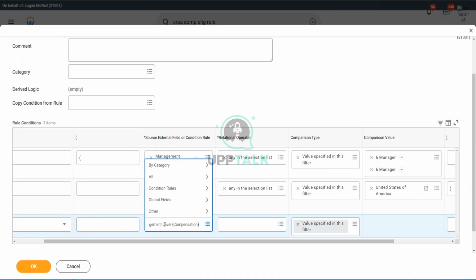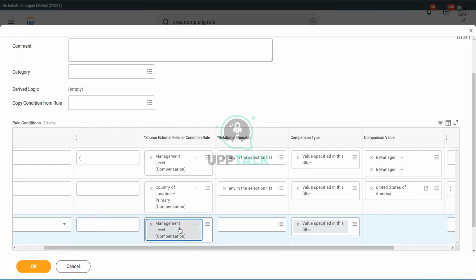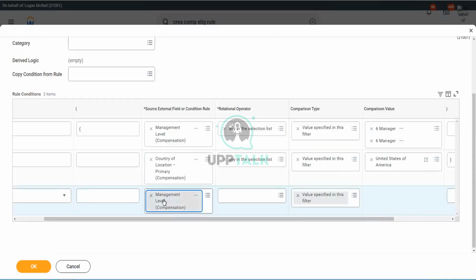Put it in with a Control-V paste and just search for it again, right? You see, it is so easy. I don't have to type management level. I don't have to worry about making spelling mistakes and all. Just right-click the field, copy the text, and put it in the field that you want, right?